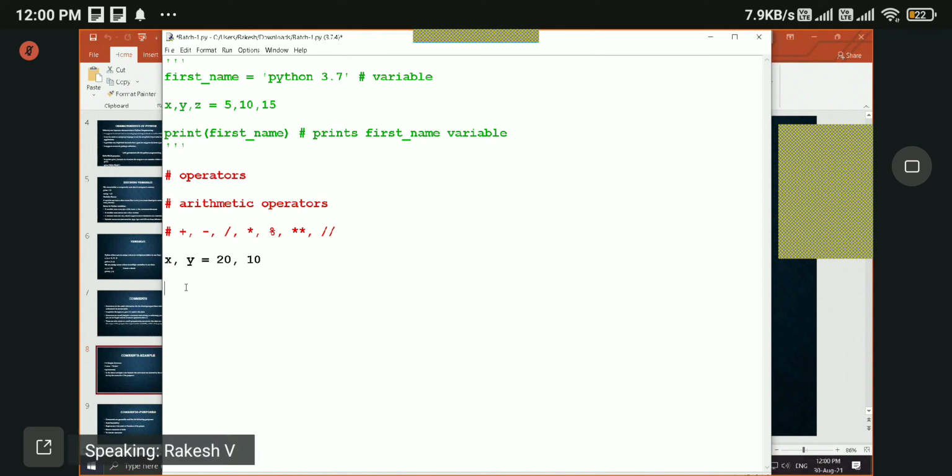And let's perform operations here. Of course, to see the output, we need to use the print function. So x plus y, right? And let's copy paste it to speed up. x plus y, x minus y, x into y, x by y, right?